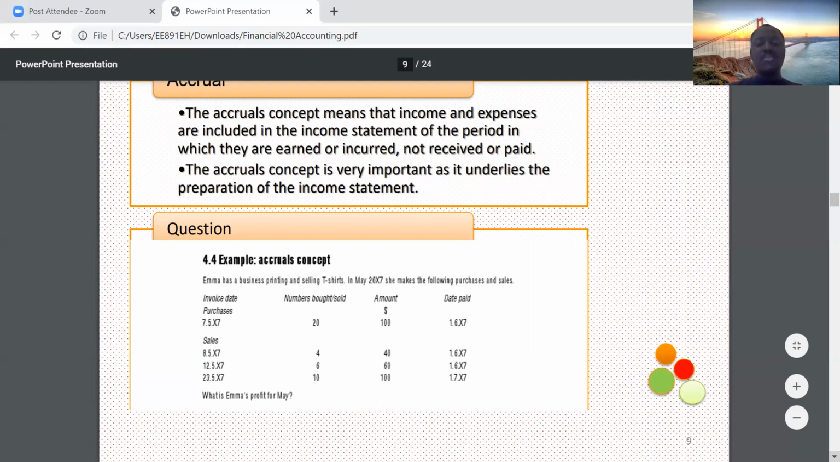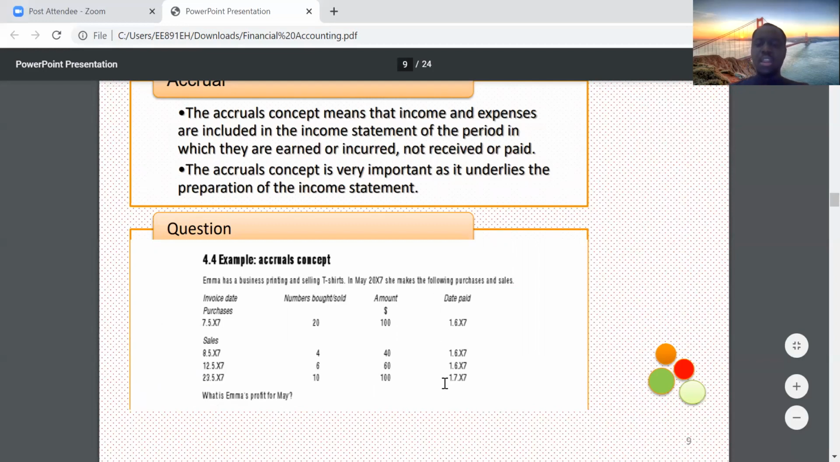8/5/2007, the number sold is 4, amount 40, the date paid 1st June 2007. So the dates go like that. These are all the dates, and I'm hovering the mouse there so you can see. These are all the dates and the numbers bought and sold with the amounts. Very, very important.